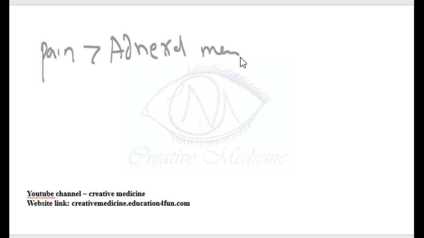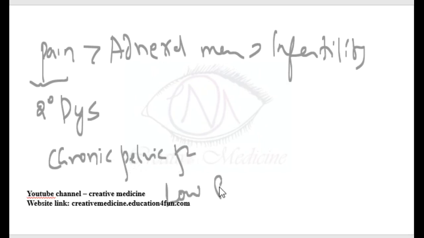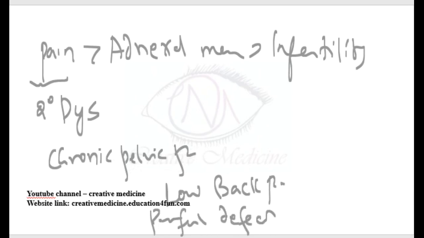Pain here is mainly secondary dysmenorrhea with chronic pelvic pain. Dyspareunia is seen if there is involvement of the cul-de-sac, low back pain, and painful defecation is seen. In endometriosis, we see secondary dysmenorrhea.